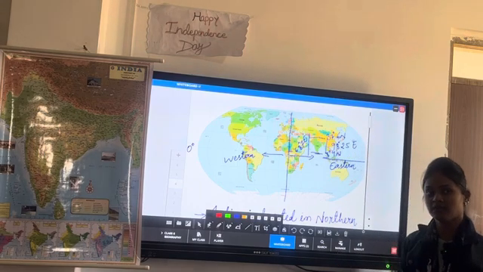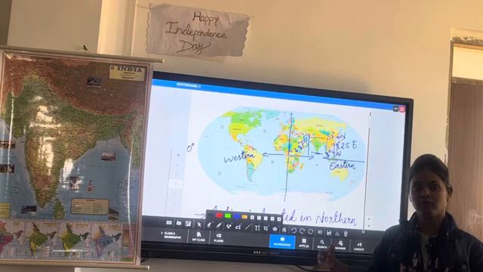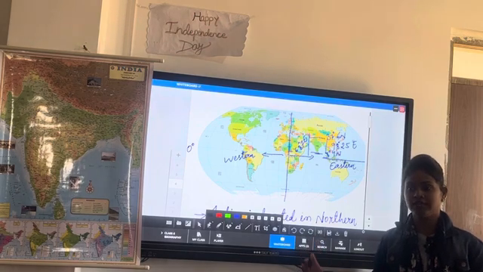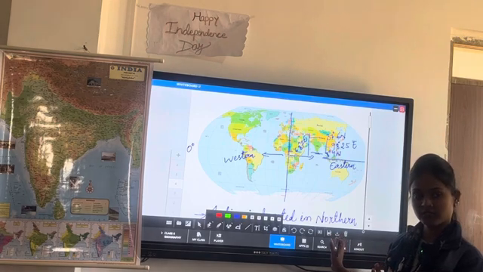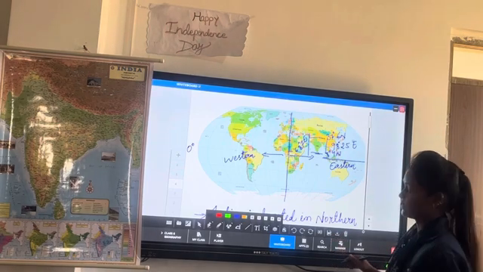So in this way we have found the location of India in the world map. Is it clear, students? Okay, very good.